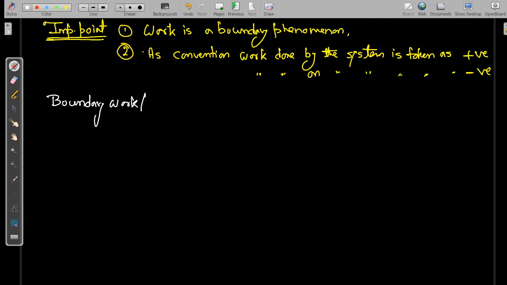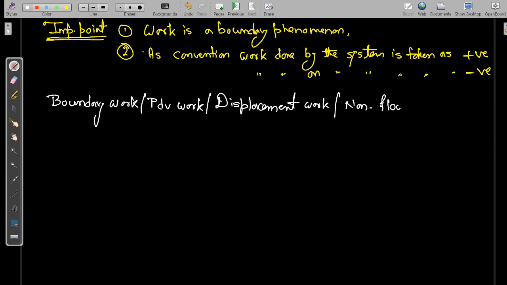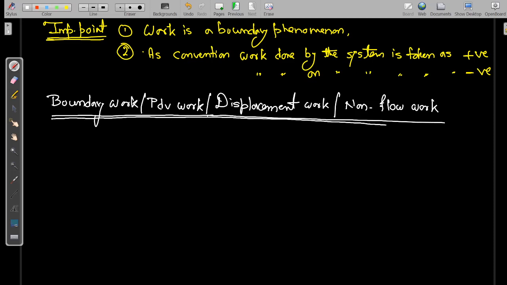There are so many names for this work: boundary work, pdV work, displacement work, then non-flow work. These are all synonyms of boundary work. Okay, this is one type of work in thermodynamics, which is the most important.